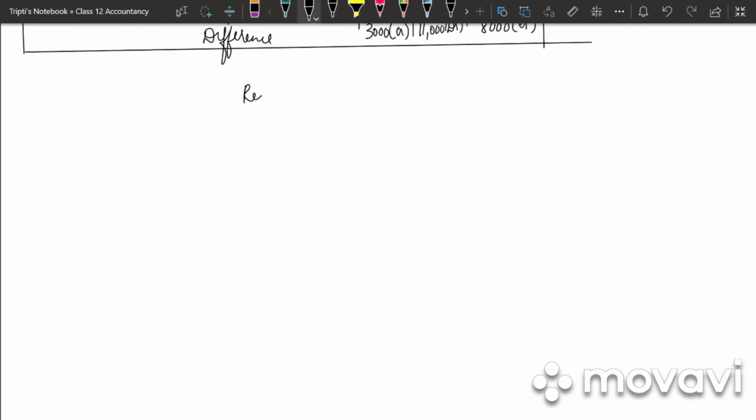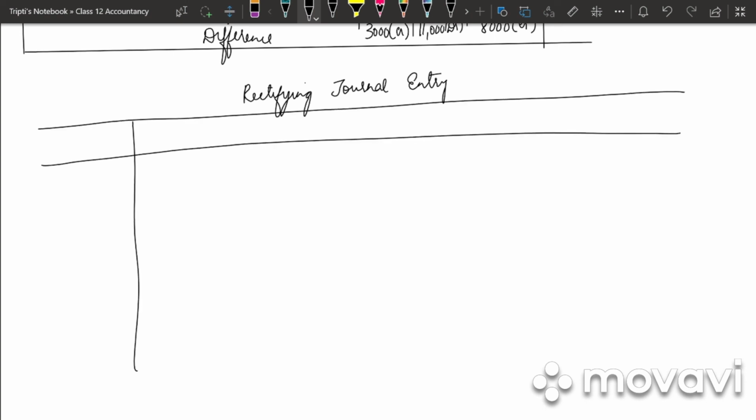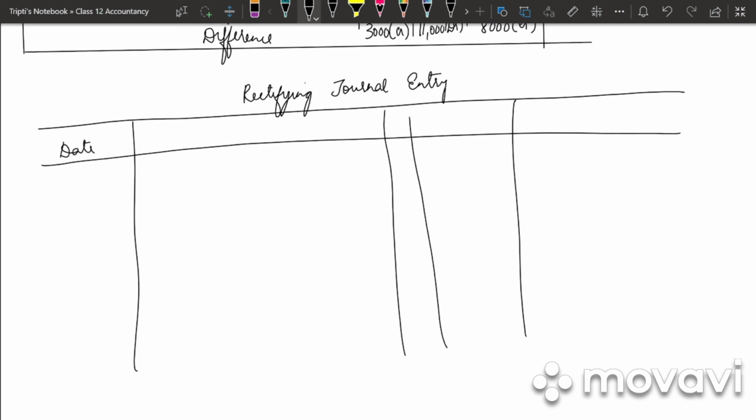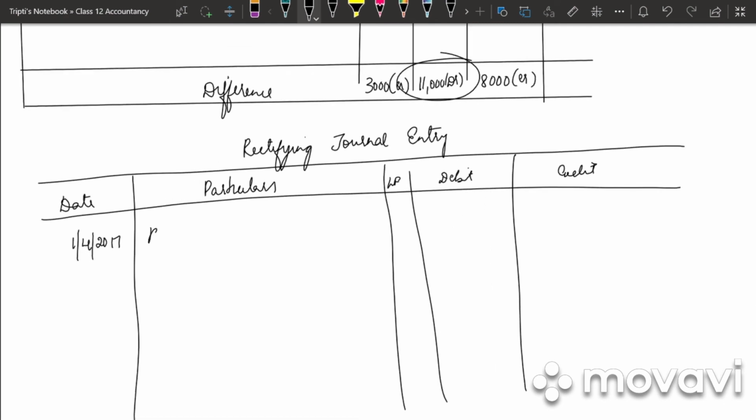Next we need to pass a rectifying journal entry. We will be having columns date, particulars, LF, debit and credit. So the date will be 1st April 2017. What will be debited? Bhanu is debited.